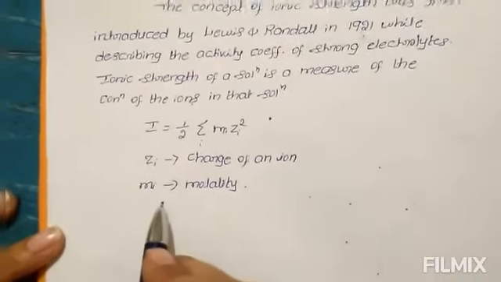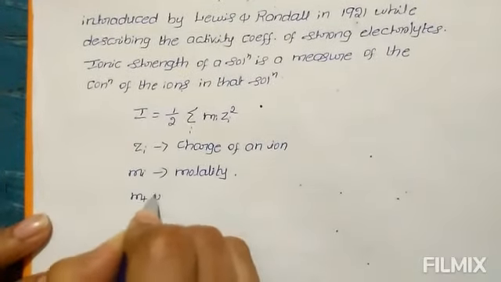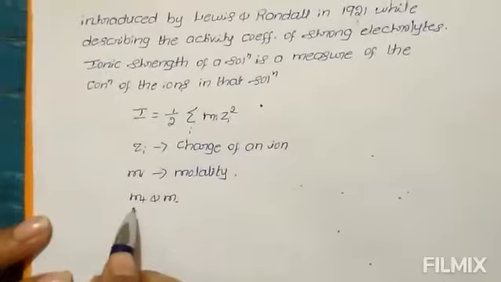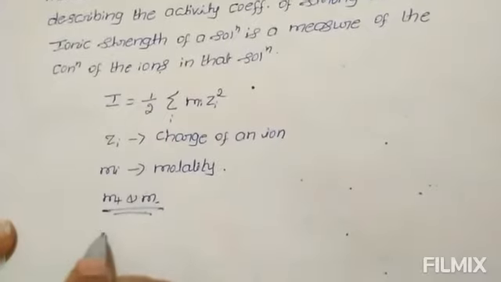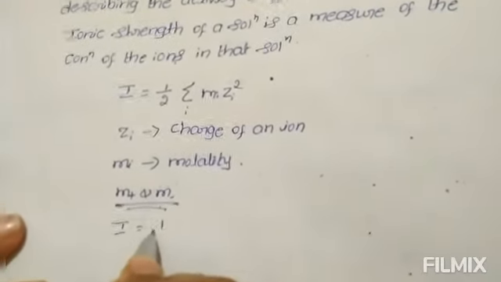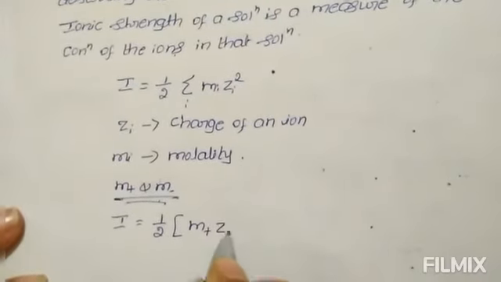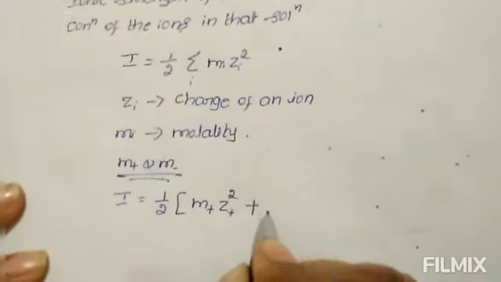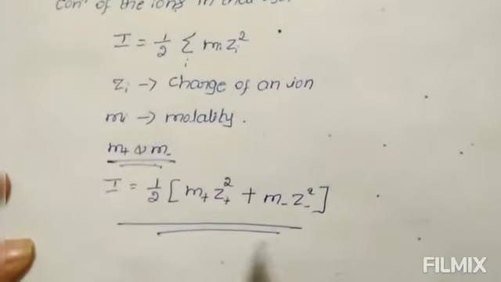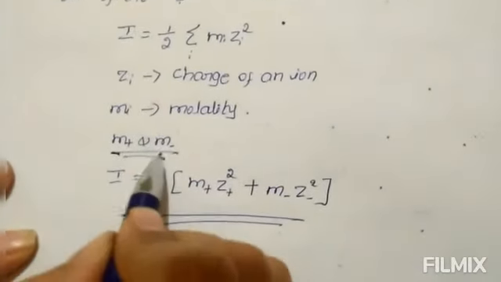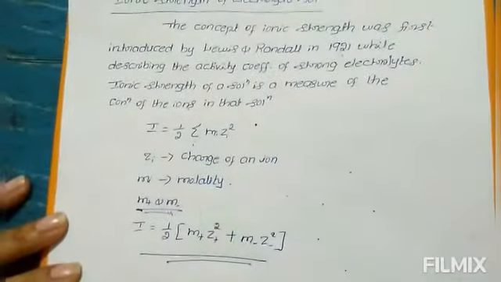For a solution consisting of two types of ions at molalities M plus and M minus, the ionic strength I is equal to half into M plus Z plus square plus M minus Z minus square. So this is for two types of ions. This is about ionic strength of electrolyte solution.